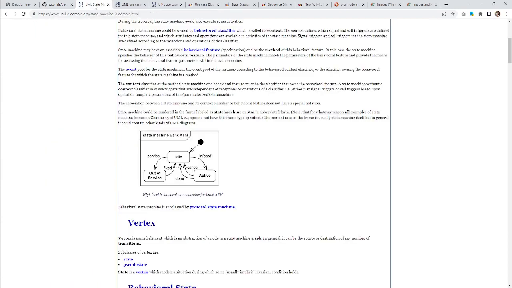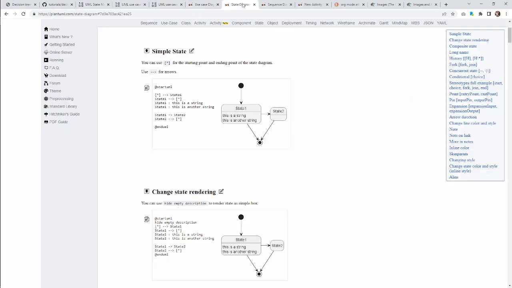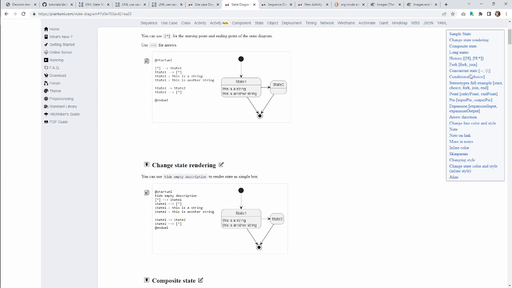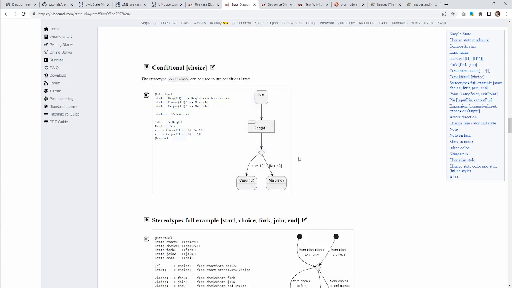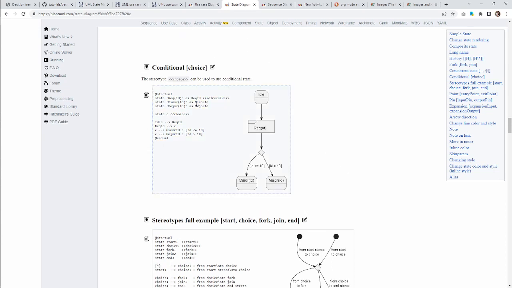So what's that going to look like in our state diagram? How do we say if? The if statement is kind of more of the activity diagram thing, right? But no, because this also is talking about state, which means choice. Where is this choice? State C, choice. And then here we have our branches.